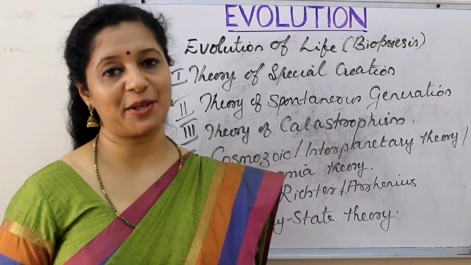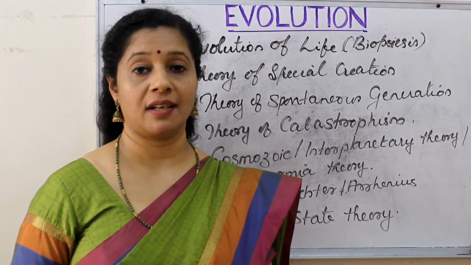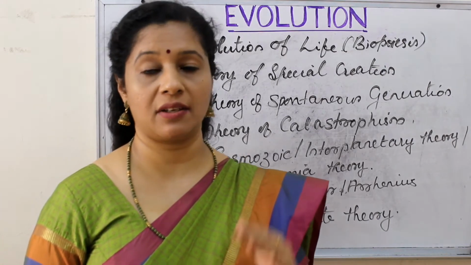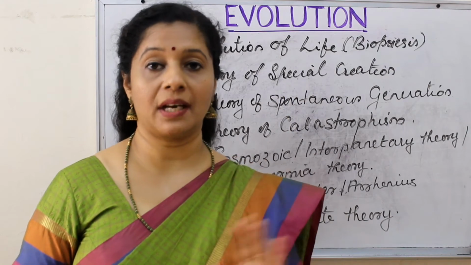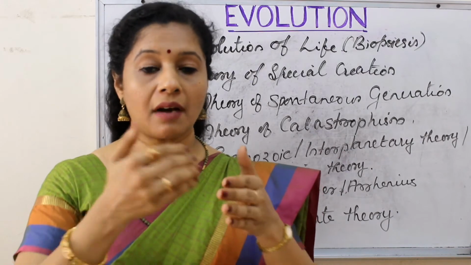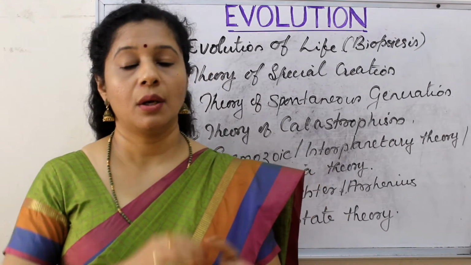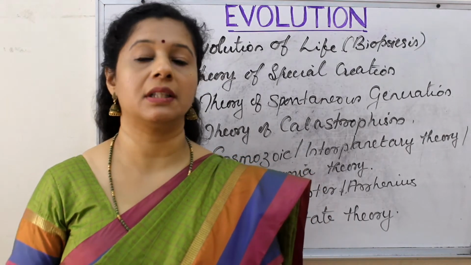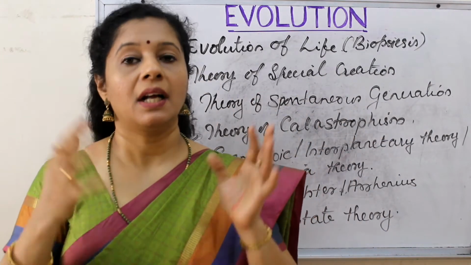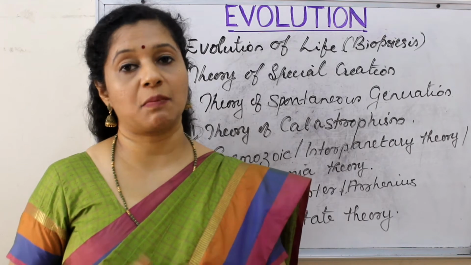The next theory about biopoiesis is the theory of catastrophism. It is actually a modification of special creation. In special creation we found there did not happen any evolution or change. All the creations were exactly like how we are today, right? But this was modified by catastrophic theory. That means after the existence of each species, there occurred a catastrophe or a disaster which wiped off all the life on earth. Then again the life restarted, but the newly formed ones were different from the previous one. Then they were wiped off. Again the next one formed, different from the previous. Like that they explained the changes that happened.